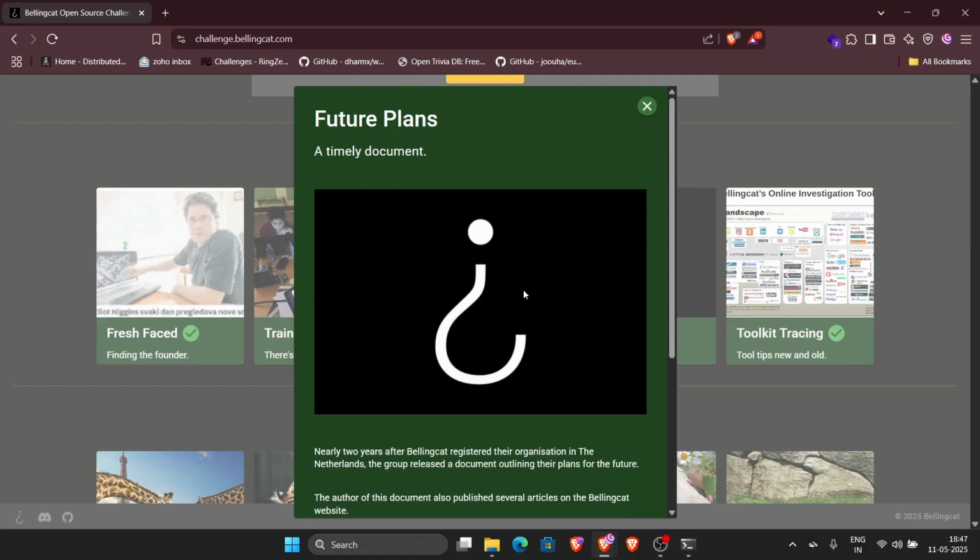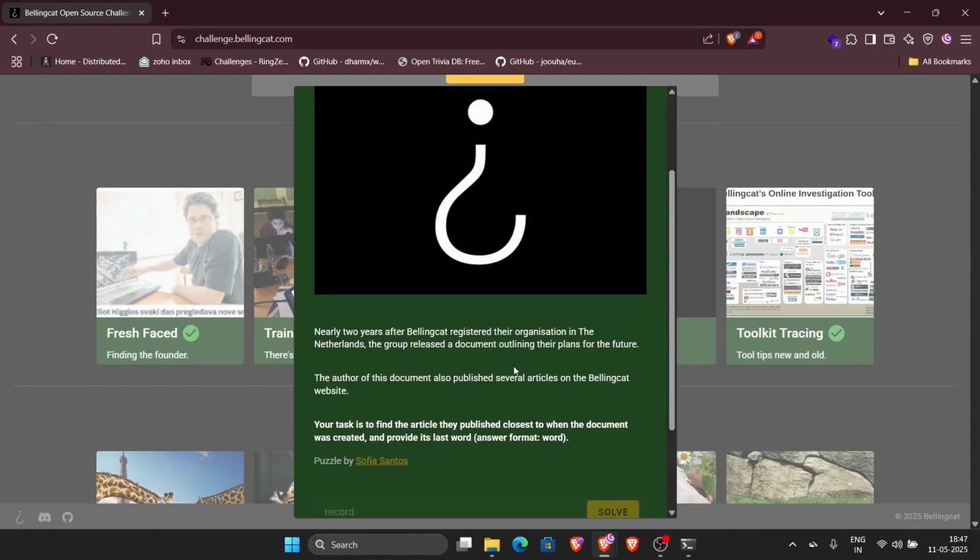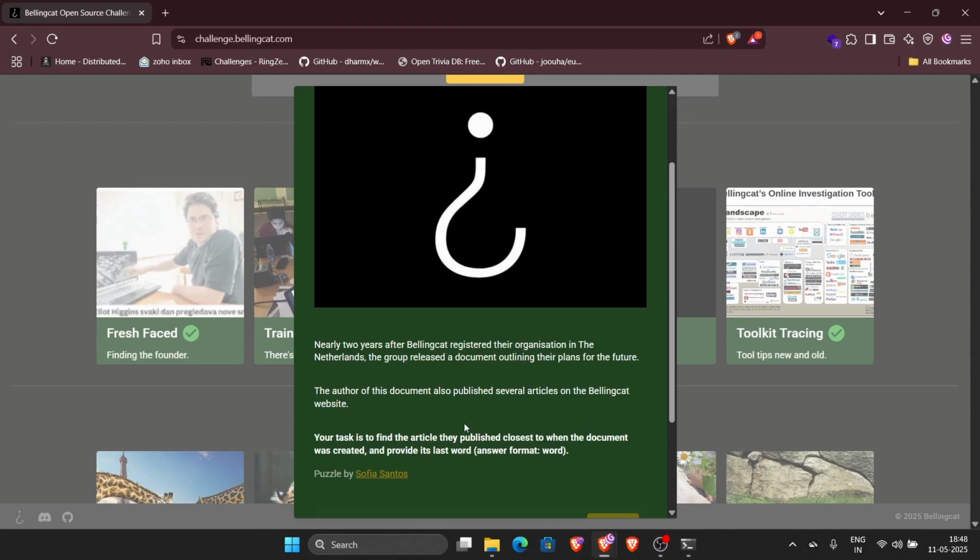Okay, so the next challenge that we have is future plans, a timely document. So what is going on here? We are asked to essentially find a document that was released nearly 2 years after Bellingcat registered their organization in the Netherlands, which outlined their plans for the future. You need to find the author of this document and find the article that this author published closest to when the document was created.